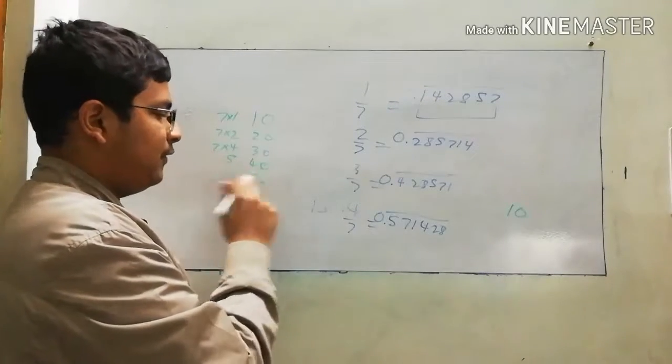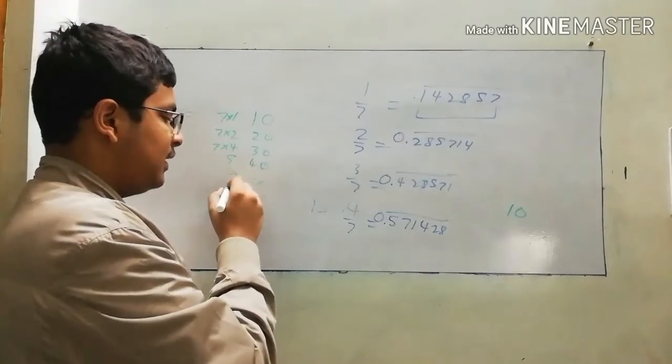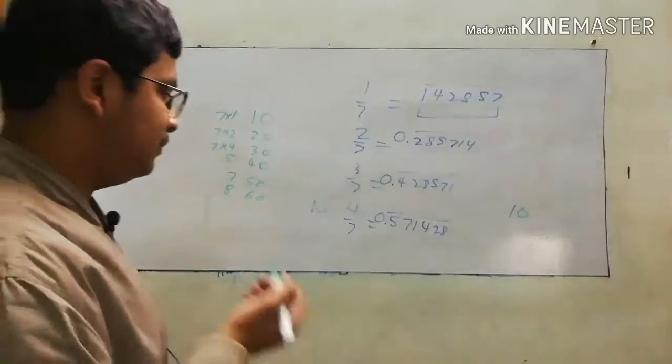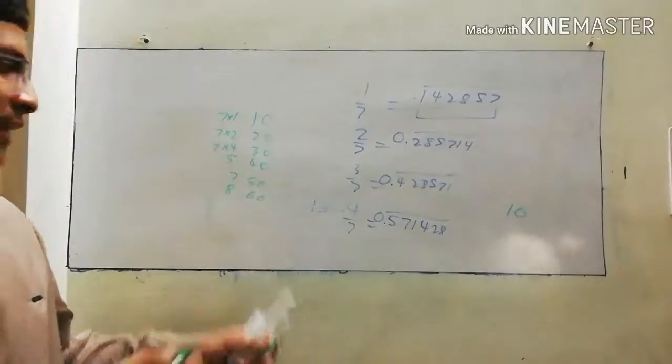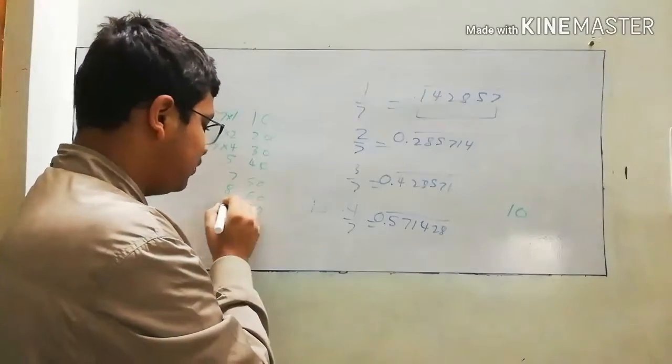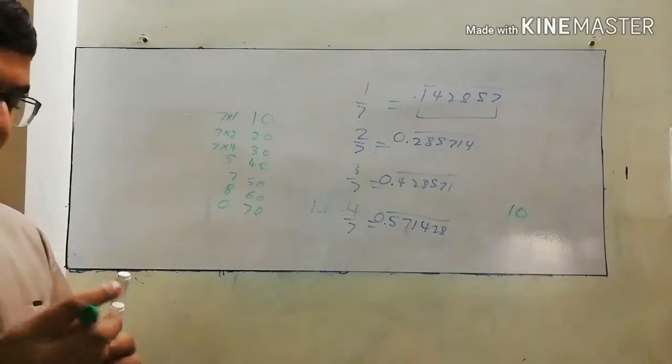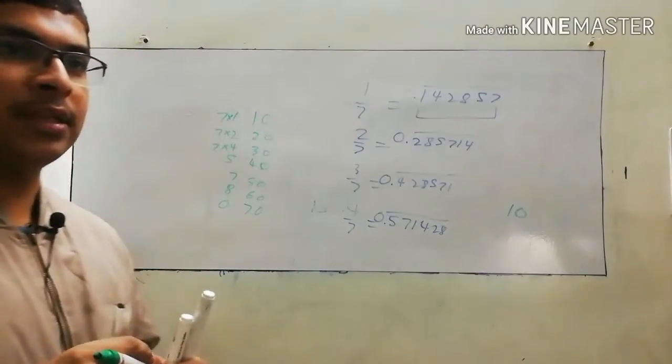Then again, next is 70. So the nearest to 70 is 70 itself. It's 70, it's 0. So we never take 0. If it's 0, then it will terminate. It's not happening. Let me show you two things.